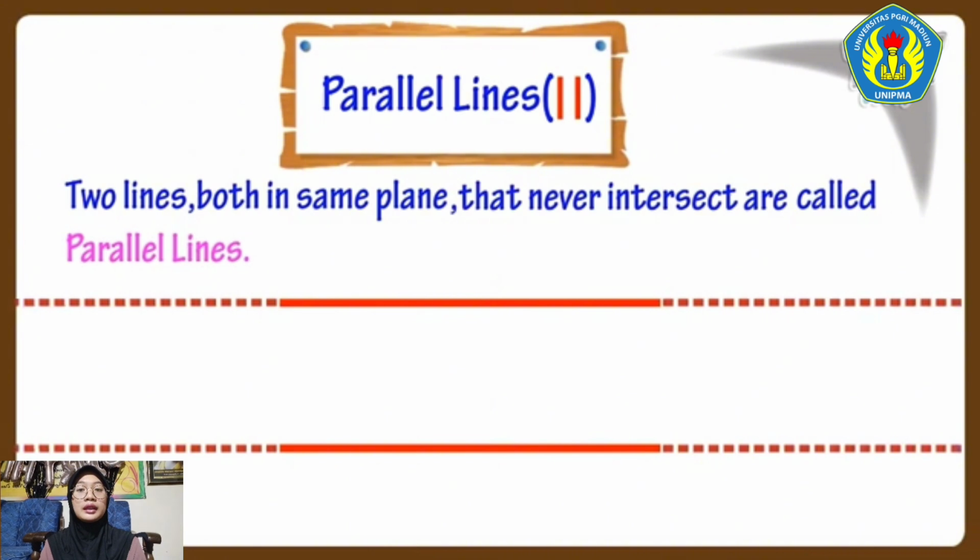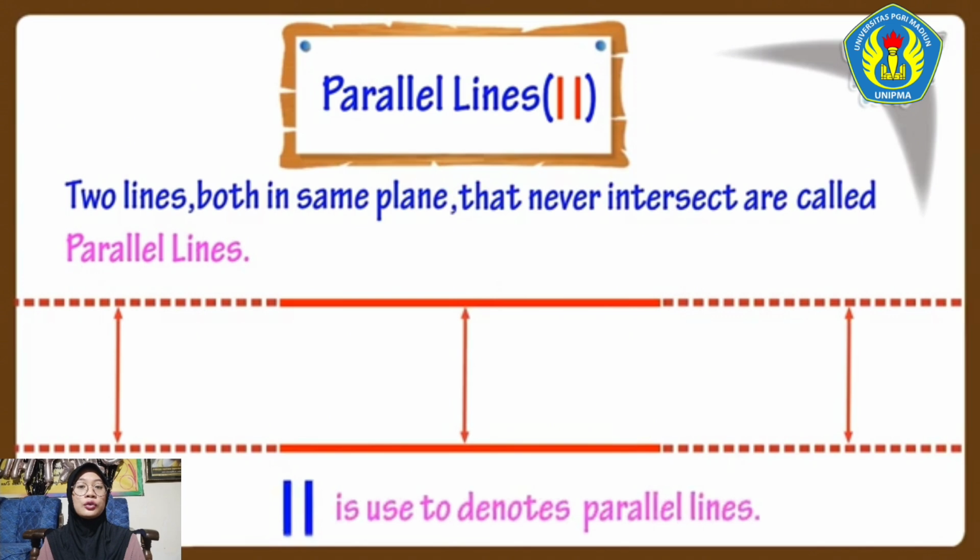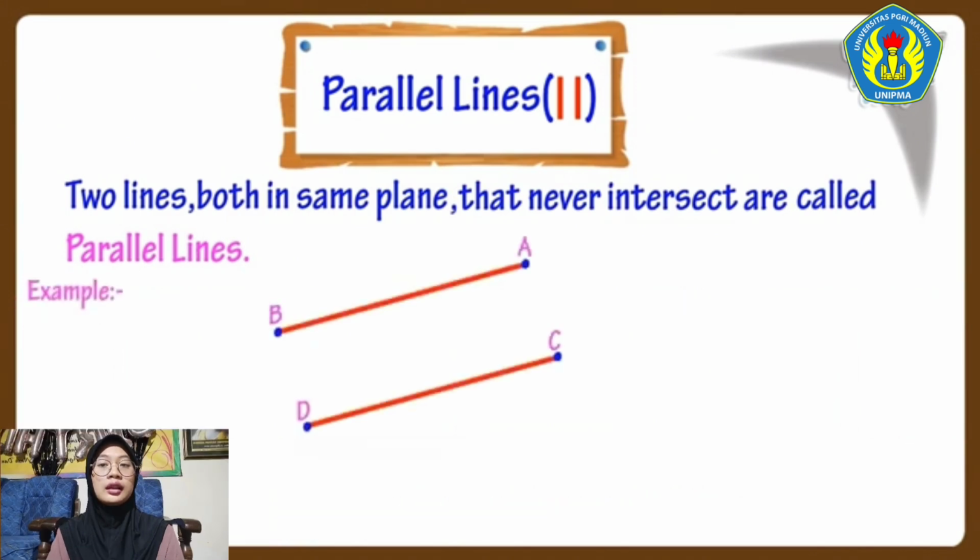They can never meet. Distance between them always remains the same. The symbol is used to denote parallel lines. Here, the lines AB and CD are parallel to each other. We write it like this. Here, the symbol denotes that these two lines are parallel to each other.